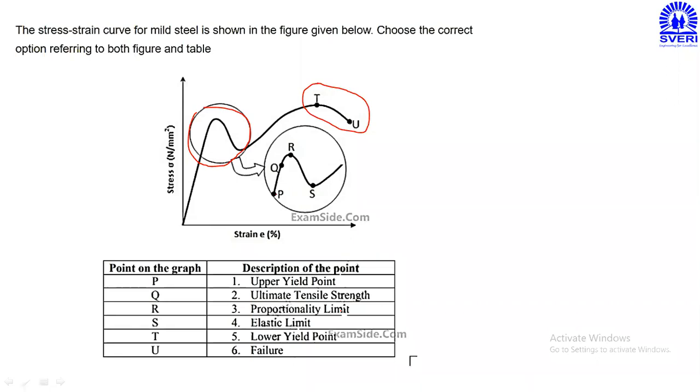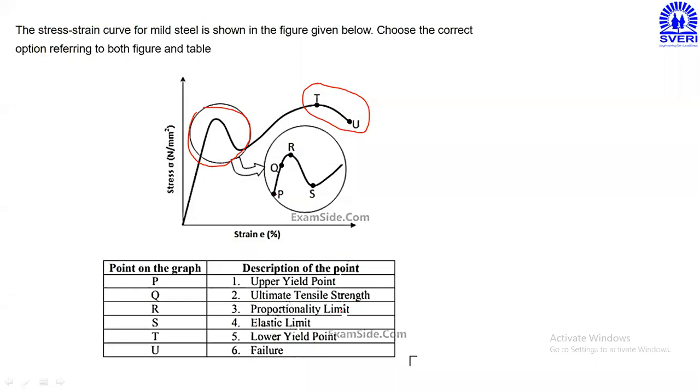Point R, what is point R? R1, what is that? Upper yield point. Correct. Then next point S. S5, what is that? Lower yield point. Correct. S5. Lower yield point, it is down.